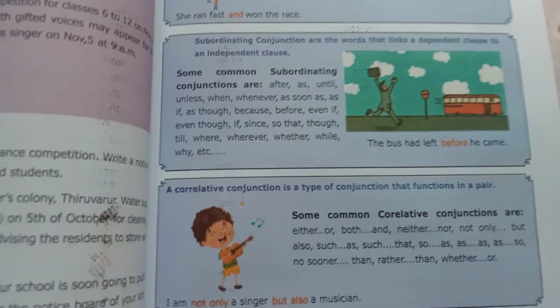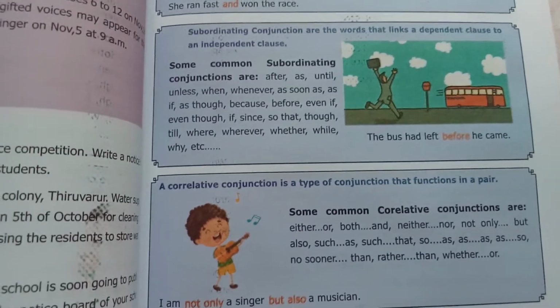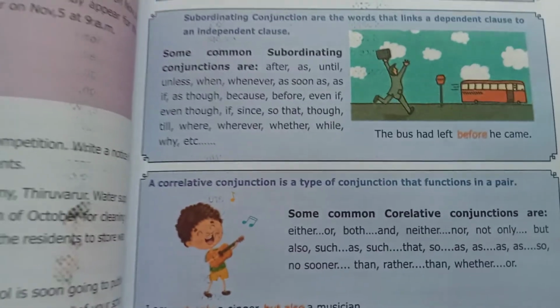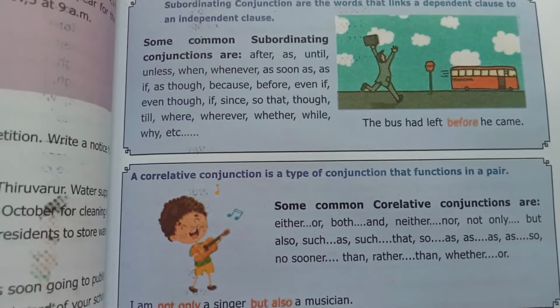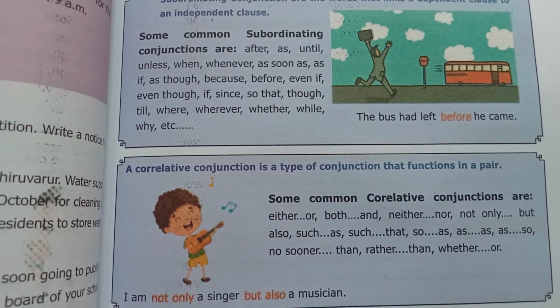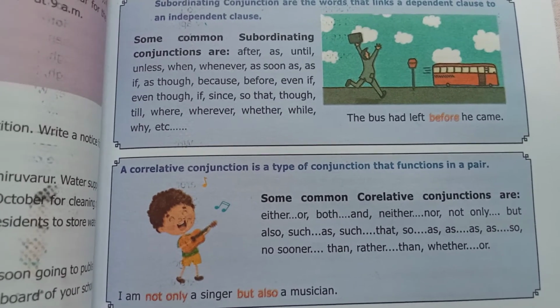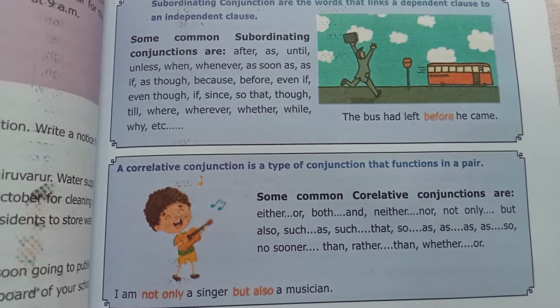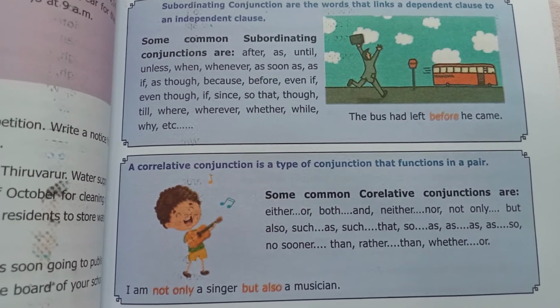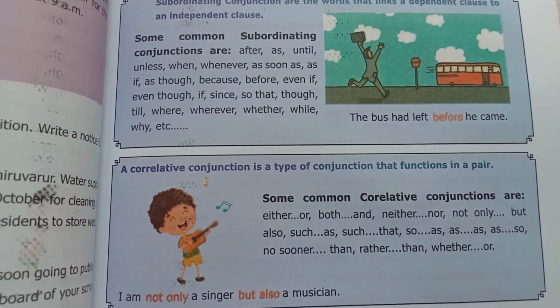Next, a correlative conjunction is a type of conjunction that functions in a pair. Pair means two. Some common correlative conjunctions are either or, both and, neither nor, not only but also, such as, such that, so as, etc. These all are known as correlative conjunctions.